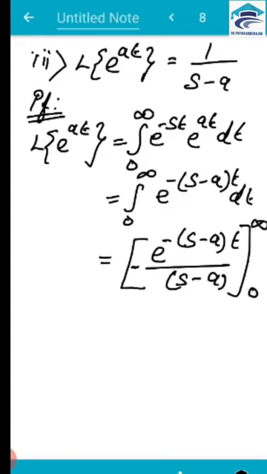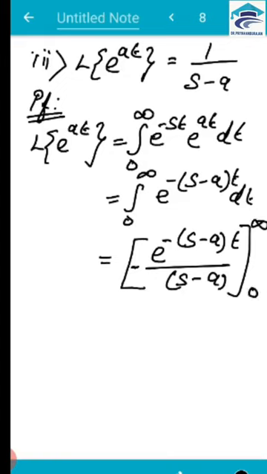0 to infinity. So here again e power minus infinity will become 0. So your upper limit is 0, and if you apply the lower limit, you will be getting e to the power 0, that is equal to 1. So this will become 1 by s minus a. So this is possible only if s is greater than a.